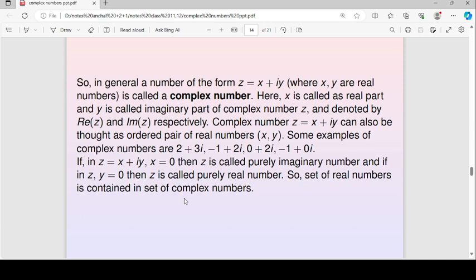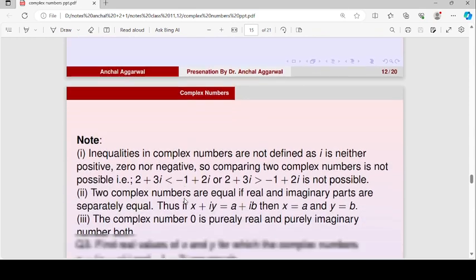Some examples of complex numbers are 2 plus 3 iota, minus 1 plus 2 iota, 0 plus 2 iota, minus 1 plus 0 iota. If we see the last two numbers, we get 2 iota and the last number is minus 1. We will see these are purely imaginary and purely real numbers respectively. If in z equal to x plus iota y, x is equal to 0, then z will be called a purely imaginary number, and if y is equal to 0, then z is called a purely real number. So the set of real numbers is a subset of the set of complex numbers.